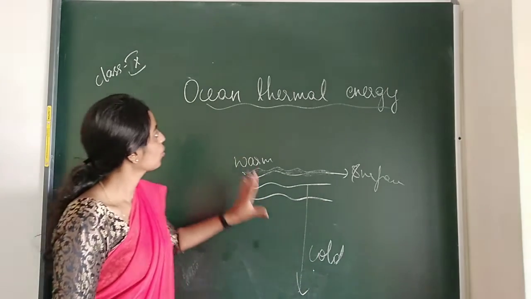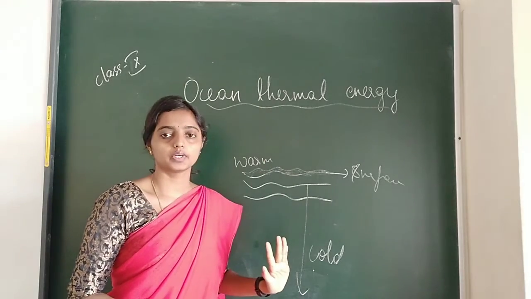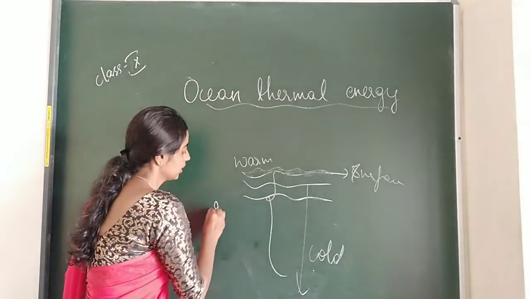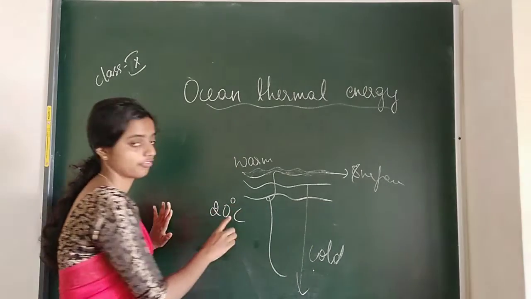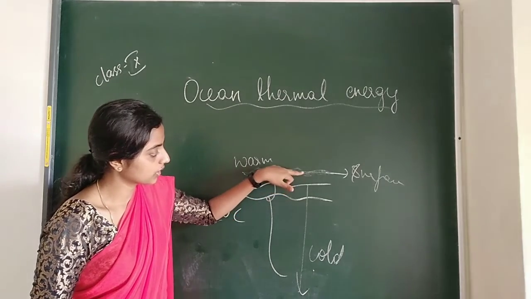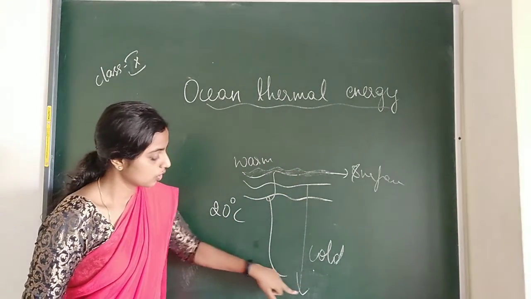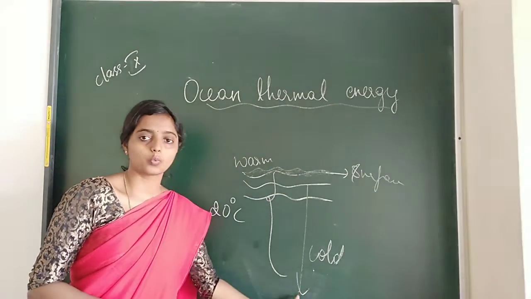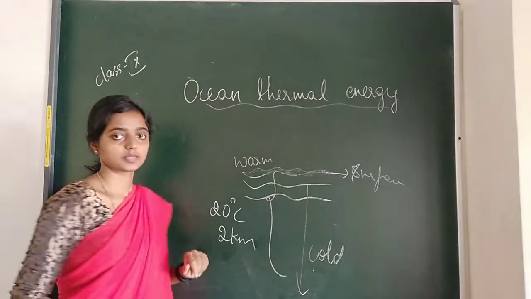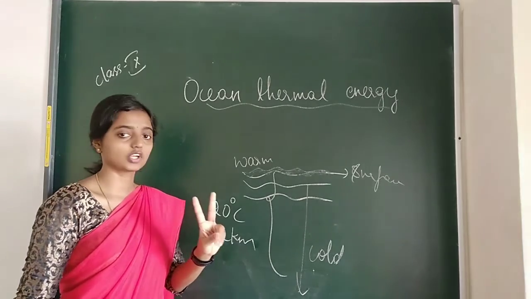Now to obtain this ocean thermal energy, there should be a minimum 20°C difference in temperature. And the distance from the topmost surface layer to the cold water inside should be almost 2 kilometers. So there are two important points.